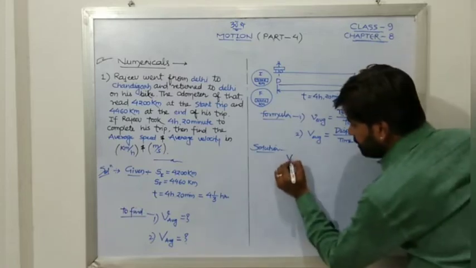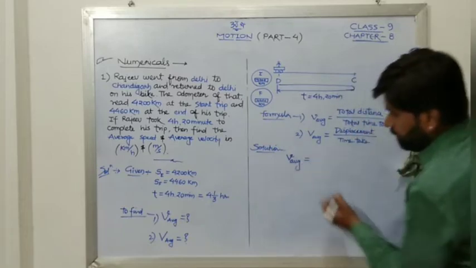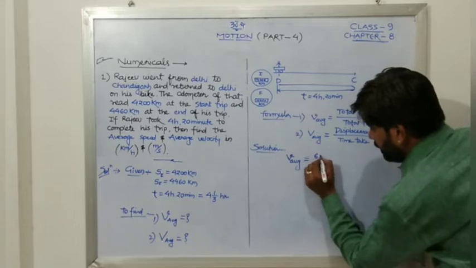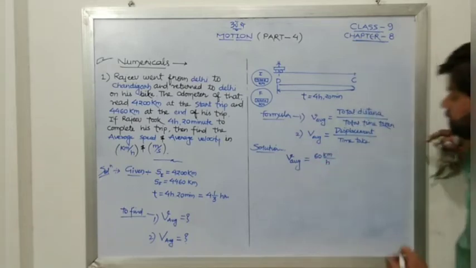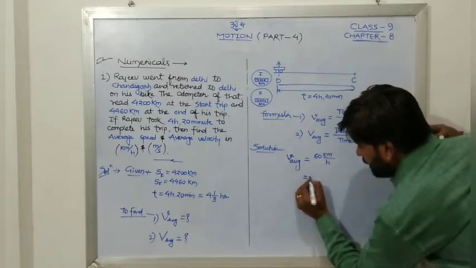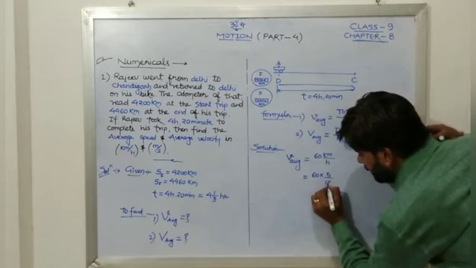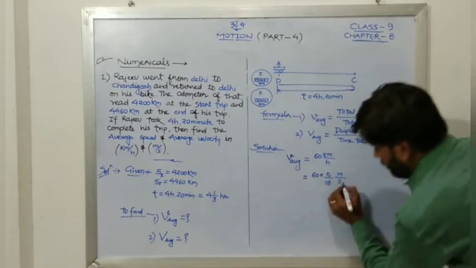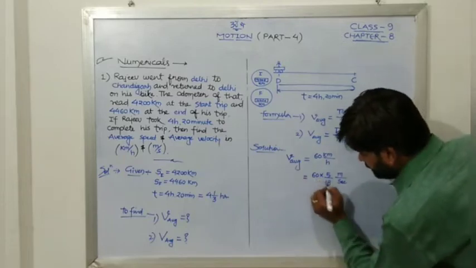So average speed will be 60 km per hour, and as we know, to convert kilometer per hour into meter per second, we have to multiply it by 5 by 18. So 60 into 5 by 18, that is in meter per second form. Okay, so you may cut it.